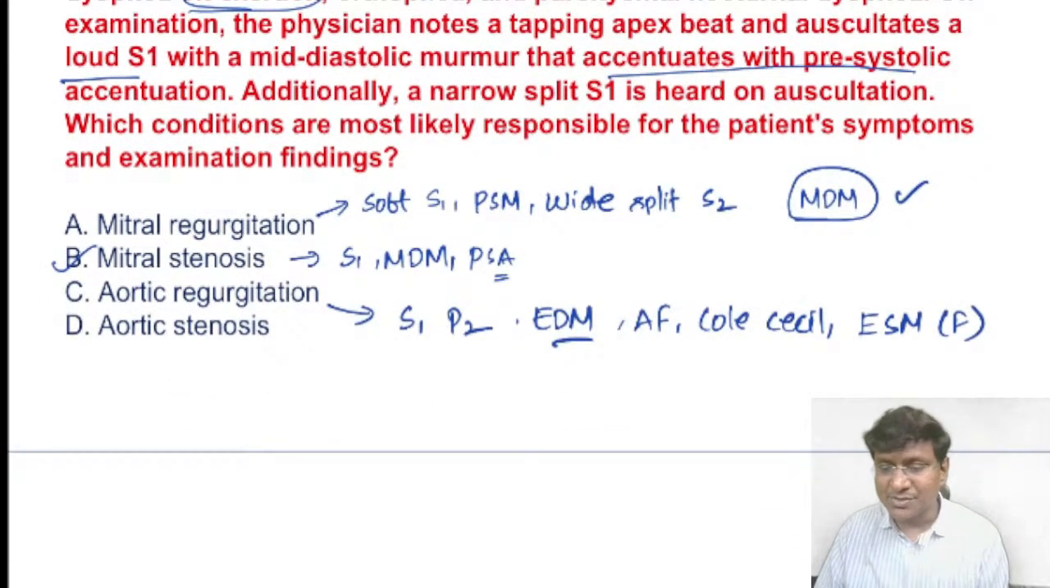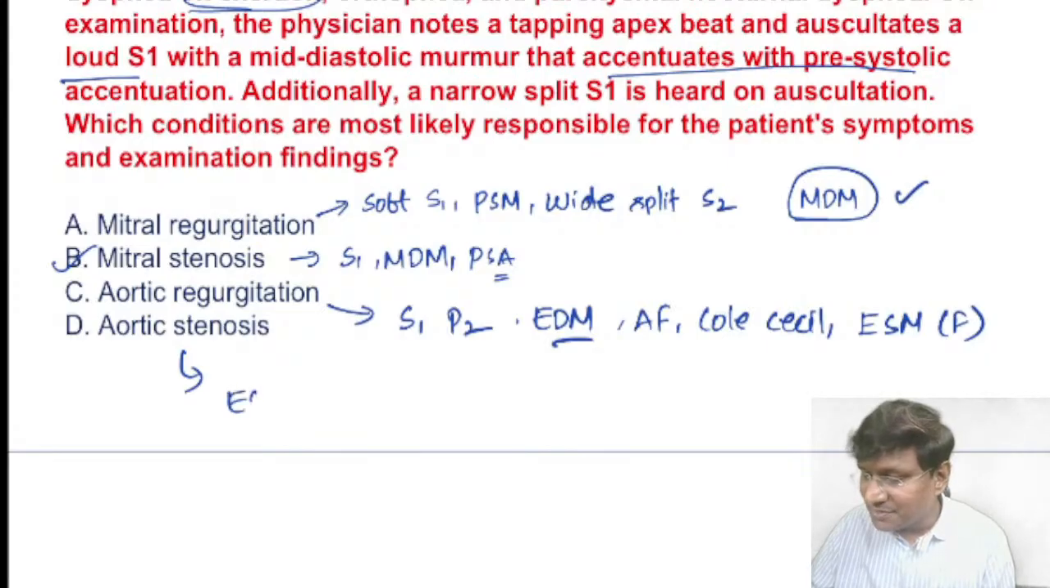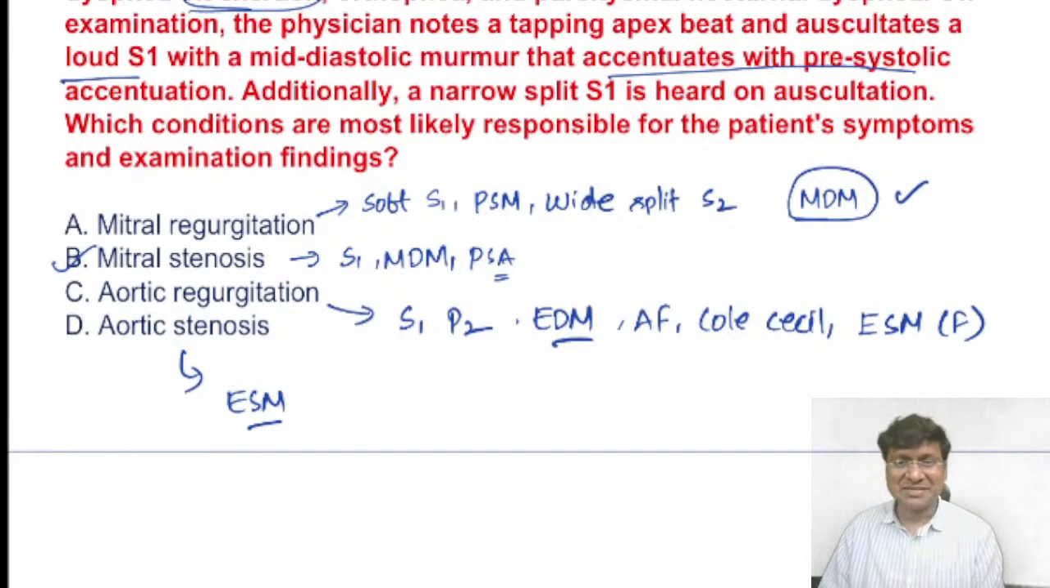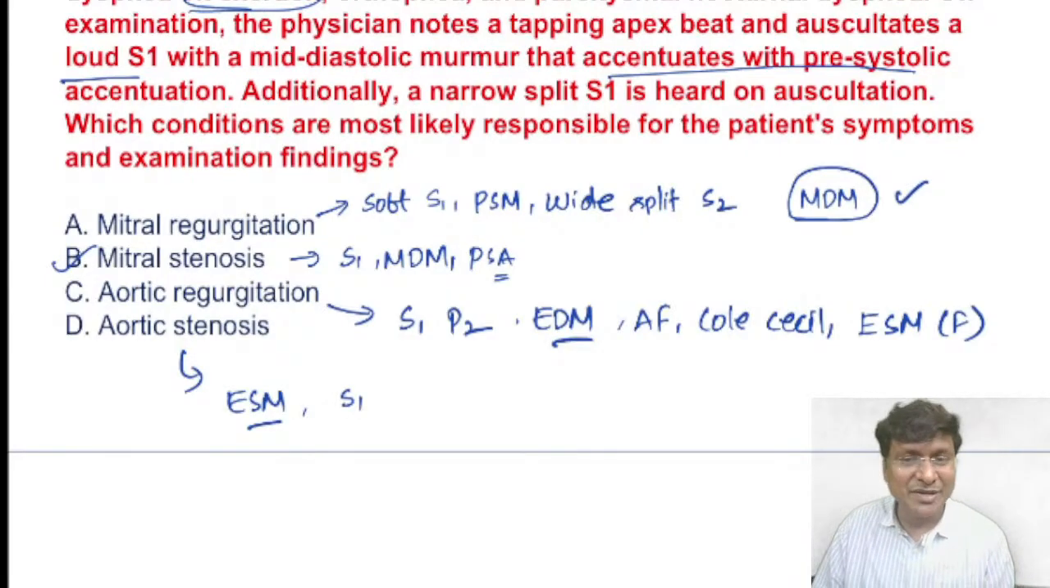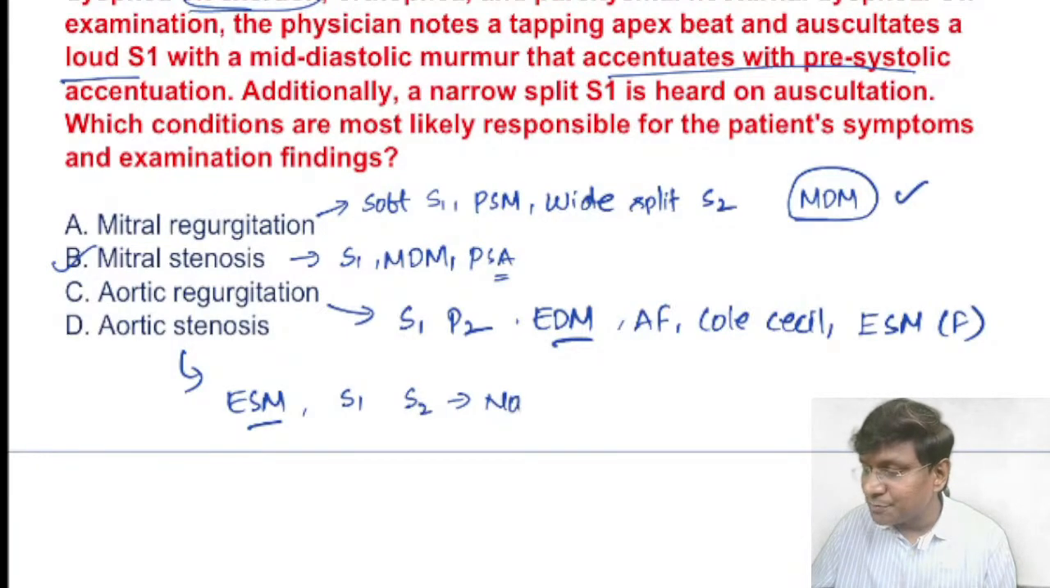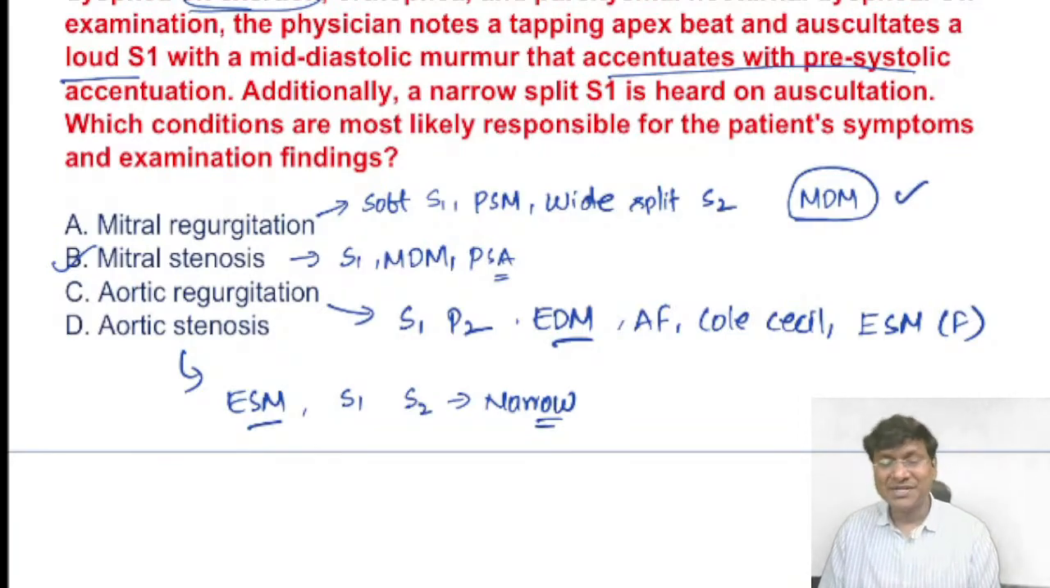And in aortic stenosis, you will not have the mid-diastolic murmur. The murmur you will have is the ejection systolic murmur. Another important auscultatory finding is that S1 will be normal, but S2 will be a narrow split S2, right? You will not have the normal S2.